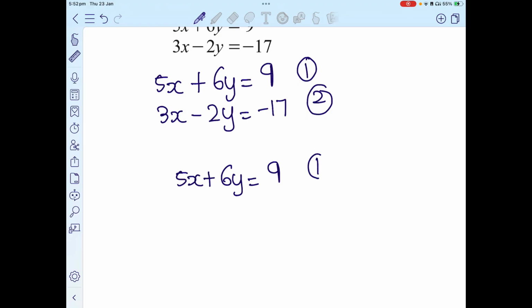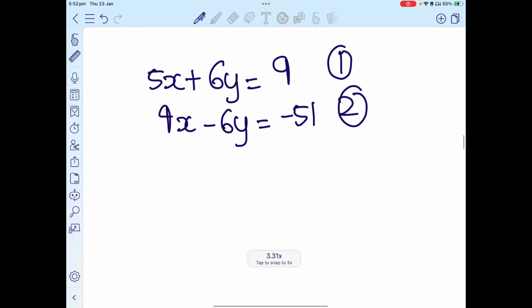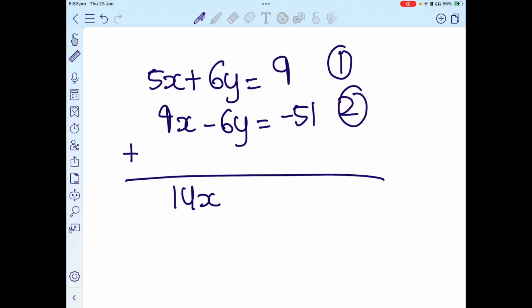Okay, this is my equation 1: 5x plus 6y is 9. But for the second equation, if I put negative 6y here, that means I need to multiply negative 2y by 3. So I will multiply 3x by 3 as well, which will be 9x, and negative 17 by 3 as well, which is equivalent to negative 51. All right, now what I need to do is add them, because 6 plus negative 6 is 0. So if I add them, 5 plus 9 is 14x, which is equivalent to 9 plus negative 51, which is equivalent to negative 42.